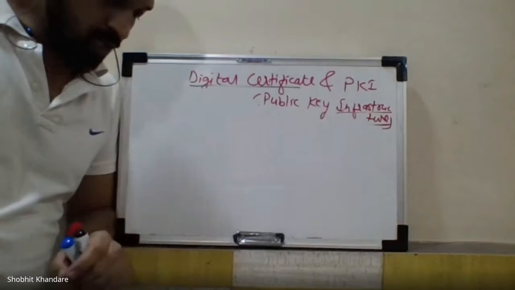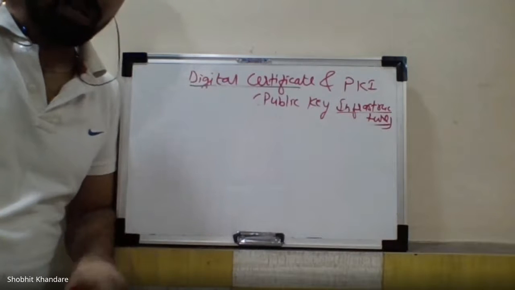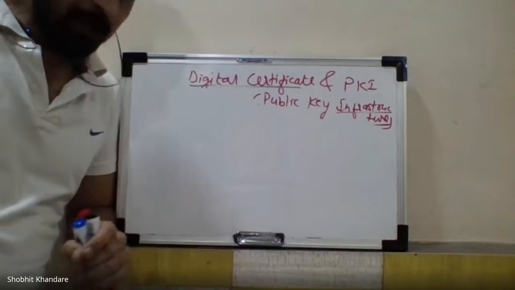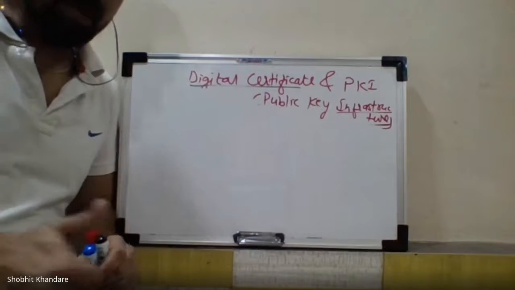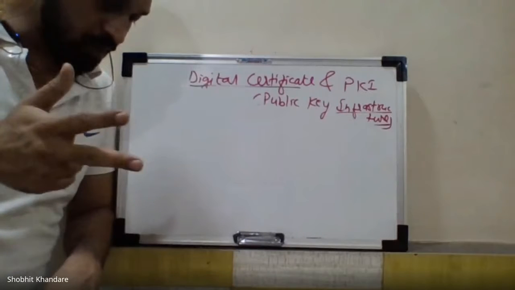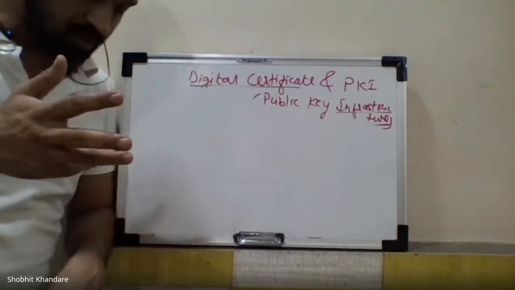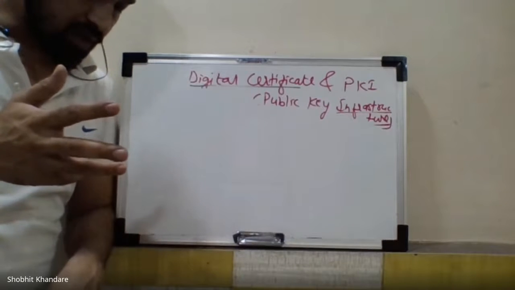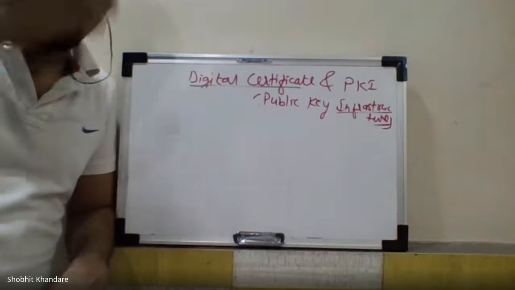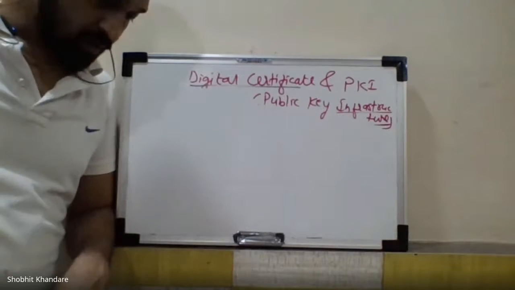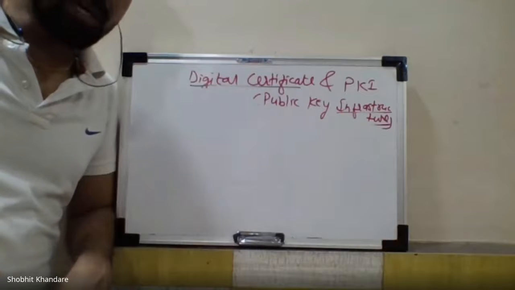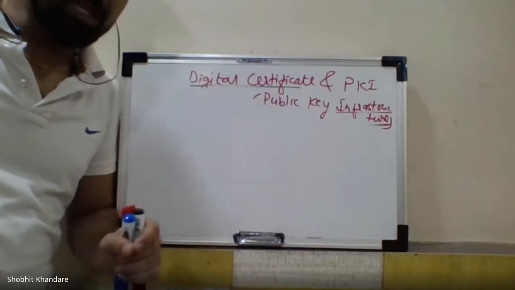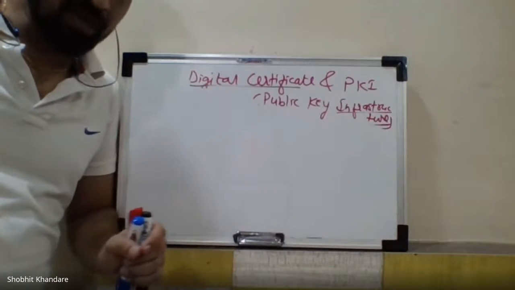Okay, so PKI is the set of hardware, comma, software, comma, people, comma, policies, and procedures which are required to create. I am again saying each and every word is important, so try to understand while writing down.